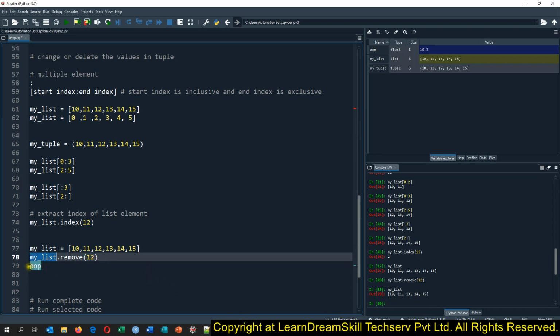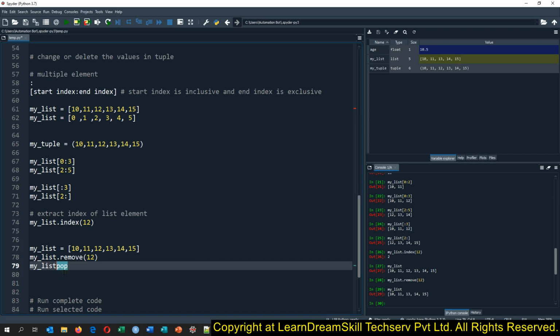Whereas if you want to remove a value from the list based on the index, you need to use the pop function. So suppose I want to remove the value at the second index. What value do we have at the second index? It is 0, 1 and 2.